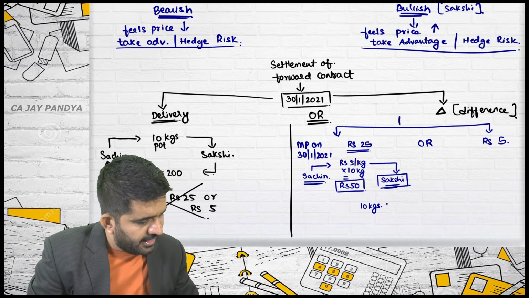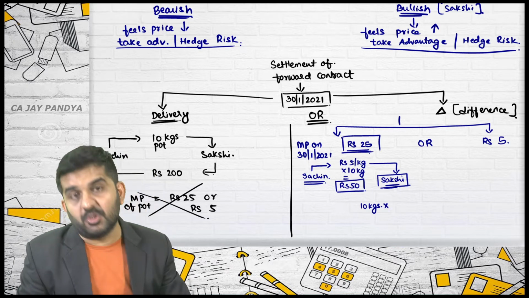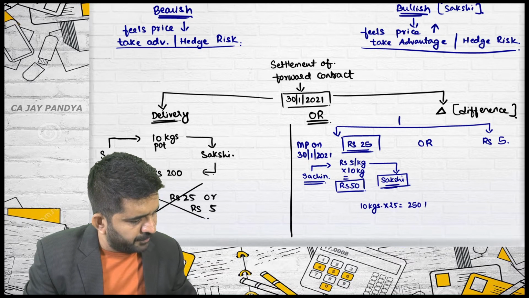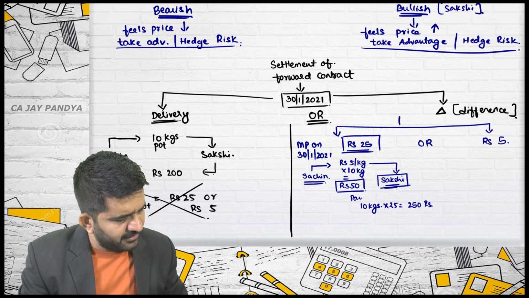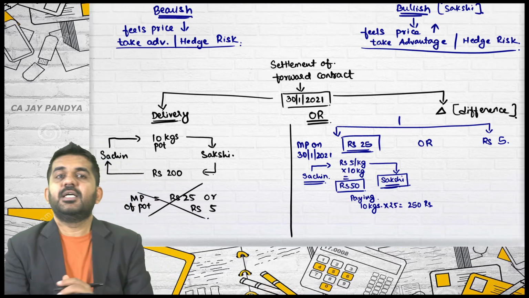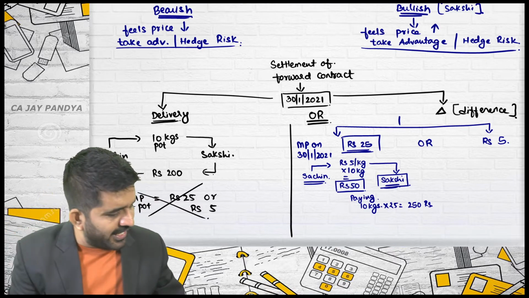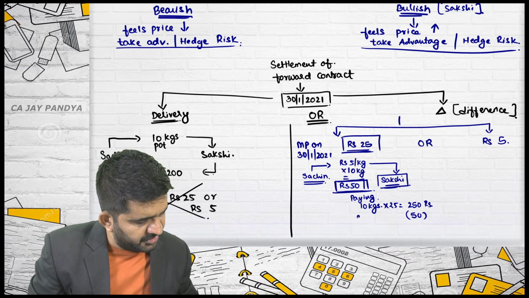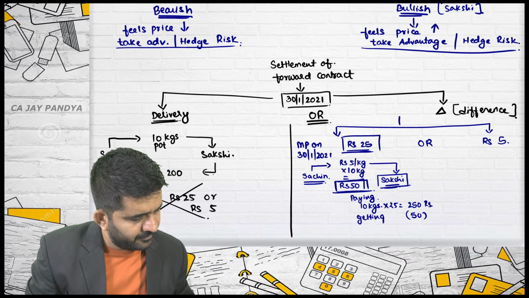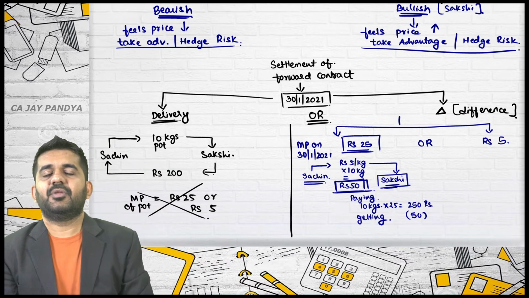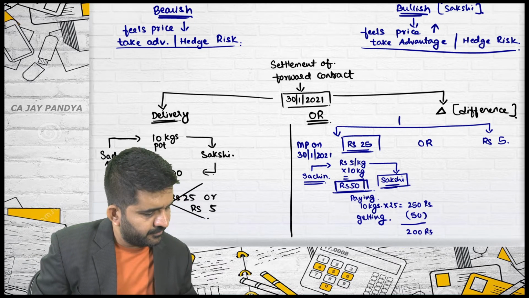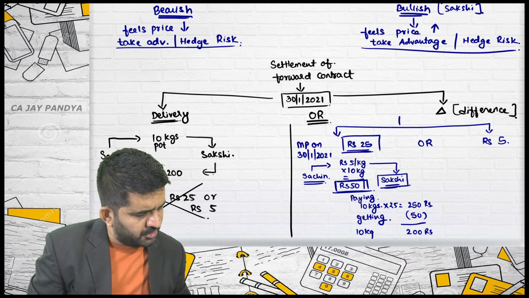At what rate? 25, because right now the market price of potato is 25. So it will be 250 rupees, which she is paying. But she is also getting 50 rupees from Sachin. What is her net cost? 200 rupees for 10 kgs of potatoes, which is nothing but 20 rupees per kg.